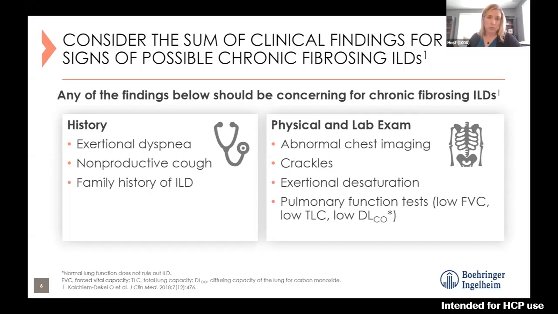There are interstitial lung diseases that do have a familial component to them. Then moving on to physical and lab examination with abnormal chest imaging, crackles on exam, exertional desaturation, which is one of the first signs we'll see in patients, and pulmonary function testing.